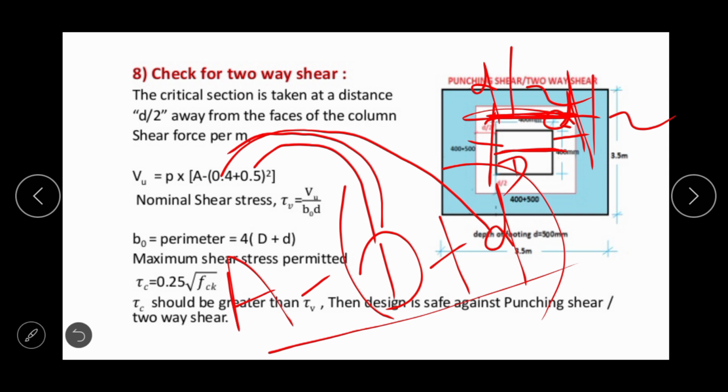After getting the shear force we can get the nominal shear stress value. We can determine the perimeter also, and we can compare this nominal shear stress value with the maximum shear stress, that is 0.25 root over FCK. If tau c is greater than tau v, then it is safe from punching shear. Otherwise we have to increase the depth of the footing. Okay.